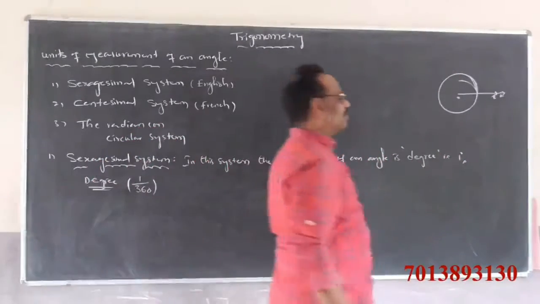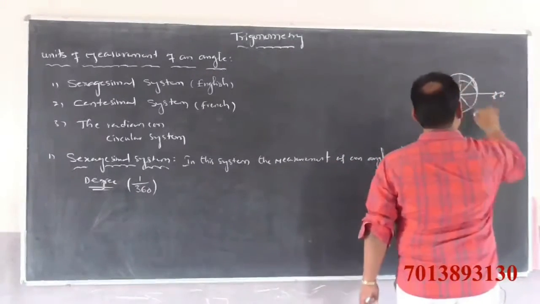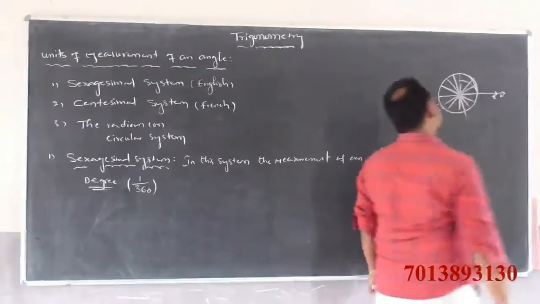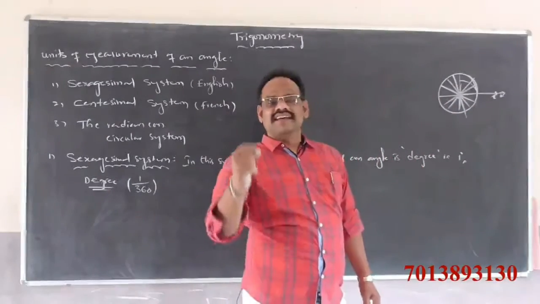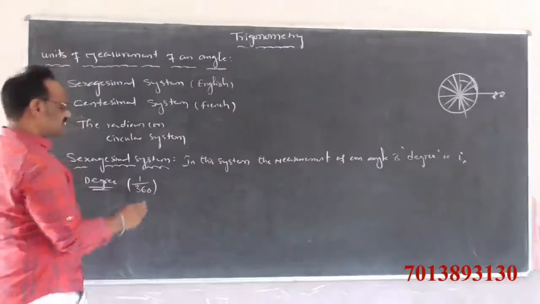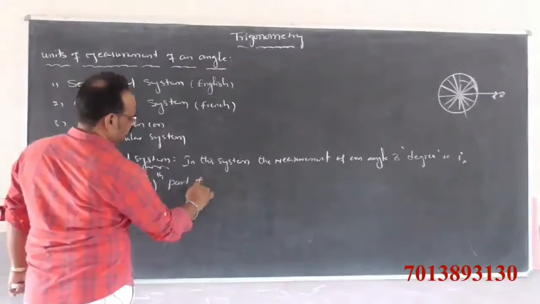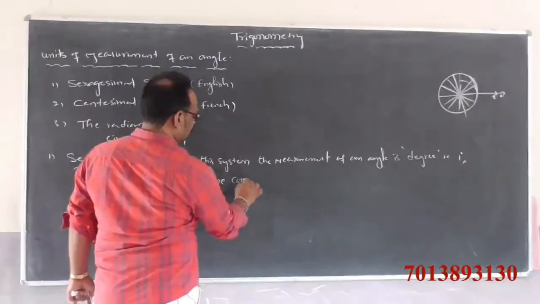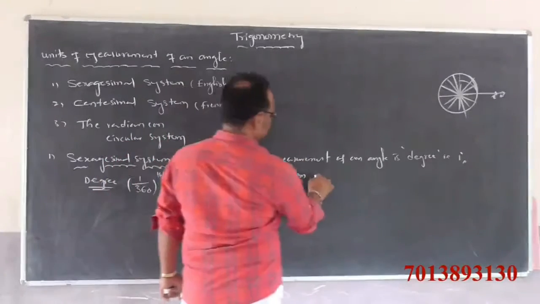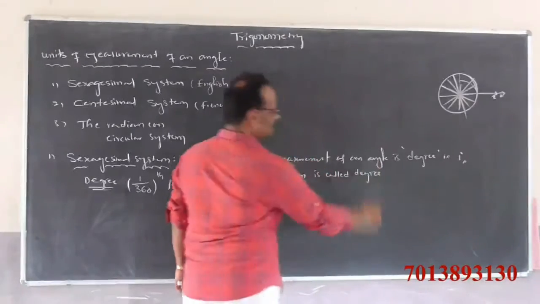This circle is divided into 360 equal parts. Each equal part is called a degree. That means 1 by 360th part of one complete rotation is called a degree.